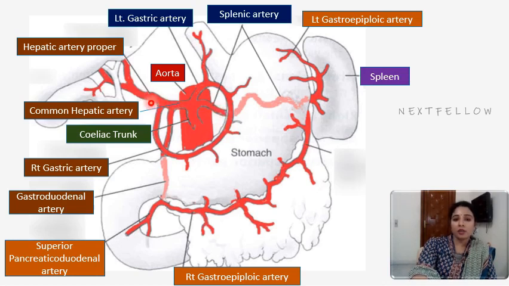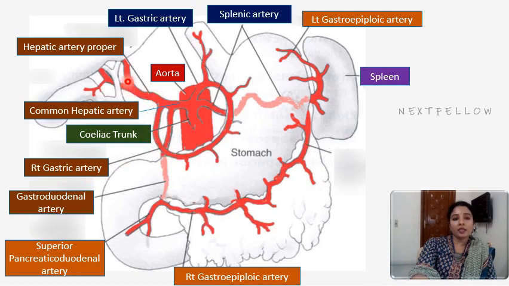Then the common hepatic artery gives rise to the gastroduodenal, which again divides into the superior pancreaticoduodenal and the right gastroepiploic artery. The right gastroepiploic artery is along the greater curvature and ends by anastomosing with the left gastroepiploic artery. And we can see the right gastric artery here, which is also given off from the common hepatic.